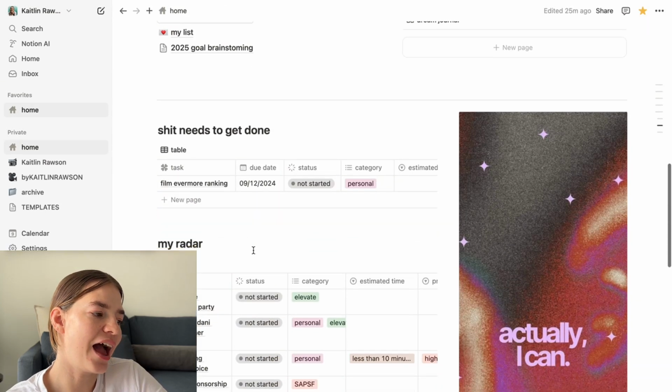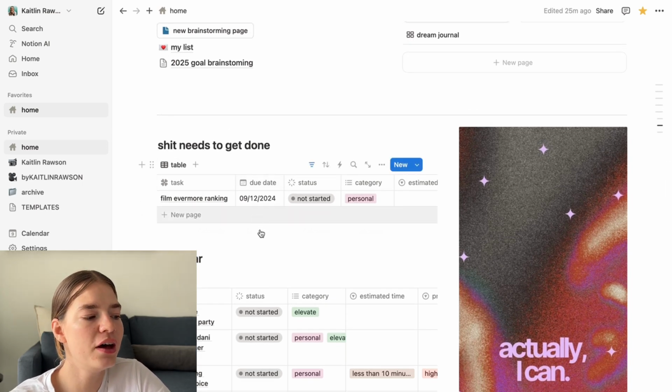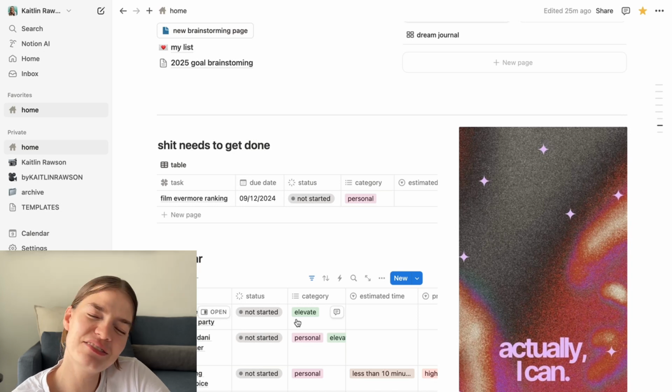So "shit needs to get done" and my radar. So we can see that shit needs to get done. I was supposed to fill my Evermore ranking by the 9th of December, and I have still not started that.